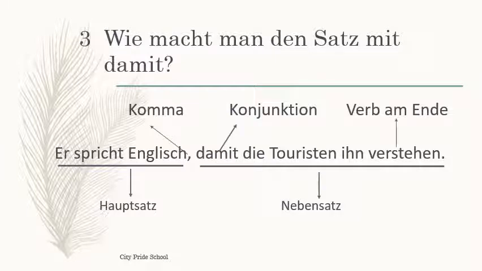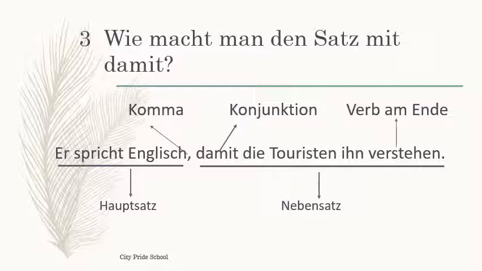Wie macht man den Satz mit damit? Es ist sehr wichtig zu verstehen, wie man den Satz mit damit macht. The same sentence I have considered here. Ich benutze den gleichen Satz. Spricht Englisch, damit die Touristen ihn verstehen. Der erste Satz, spricht Englisch, ist ein Hauptsatz. Hauptsatz bedeutet main clause. So there is no change in the main clause.